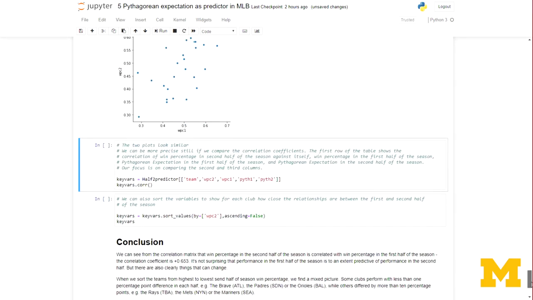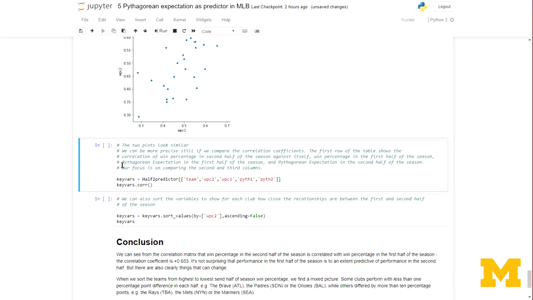So now what we're going to do is look at correlations to see which is more correlated with performance in the second half of the season, win percentage in the second half of the season. Is it the win percentage from the first half of the season or the Pythagorean expectation from the first half of the season?